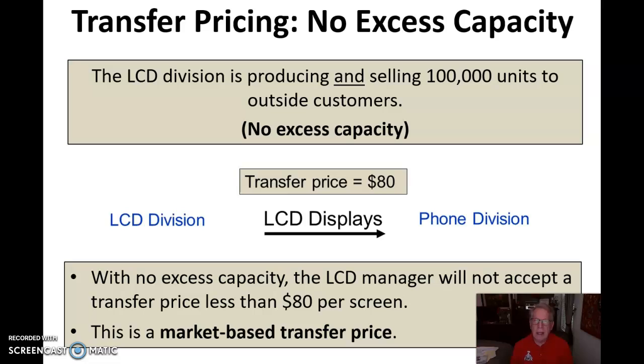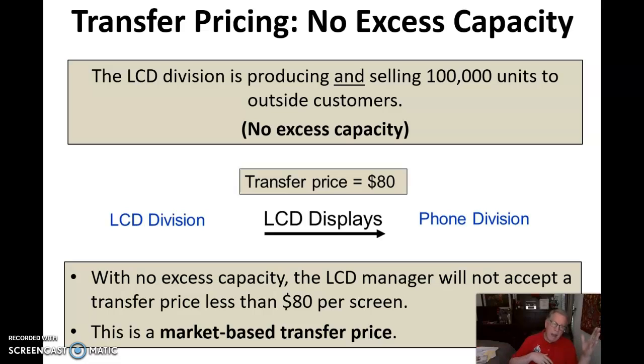All right. In this case, if there's no excess capacity, that changes the numbers a little bit. The LCD division is producing and selling 100,000 units to outside customers with no excess capacity, and they get $80 for those LCDs, and they don't have any excess capacity to manufacture more.